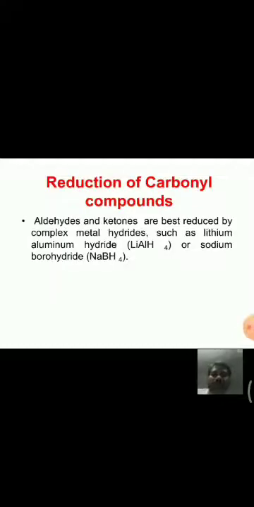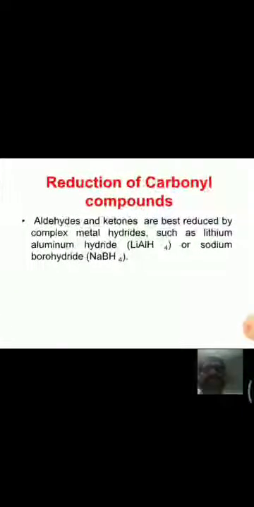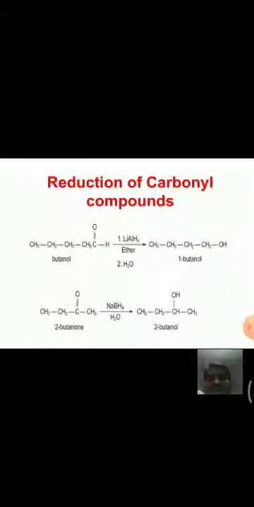And moreover, coming to the reduction of carbonyl compounds, from the carbonyl compounds with reduction also we get alcohols. Aldehydes and ketones are best reduced by complex metal hydrides like lithium aluminum hydride and sodium borohydride. They give alcohols. See here, this is one example.